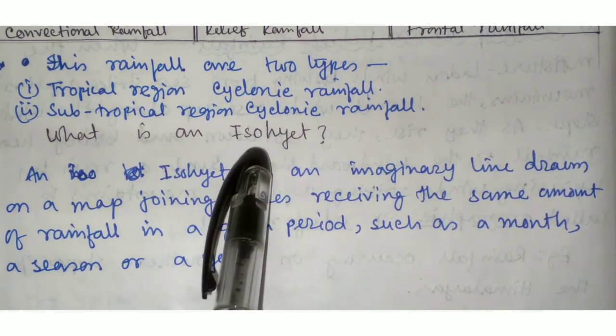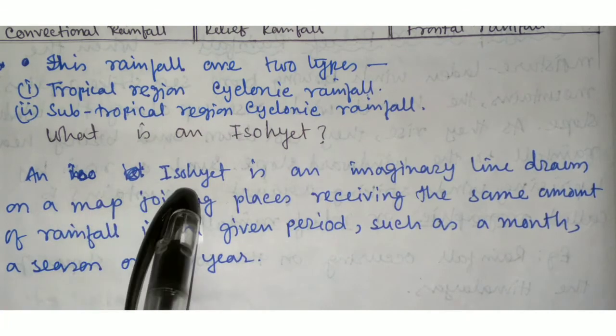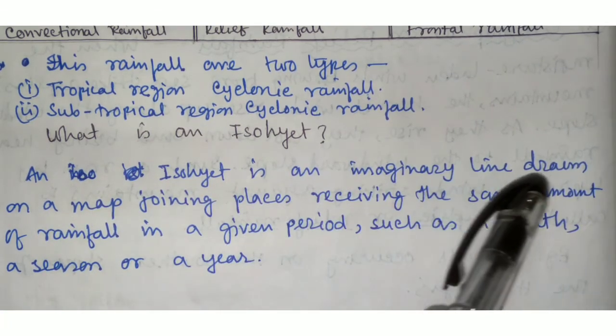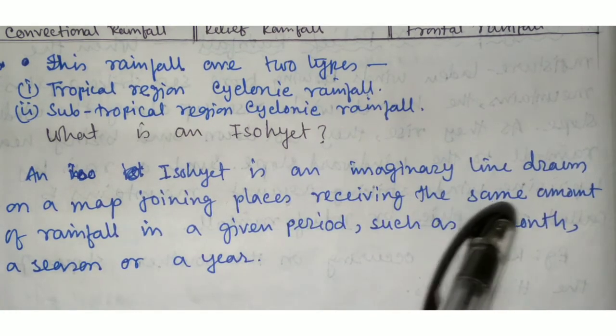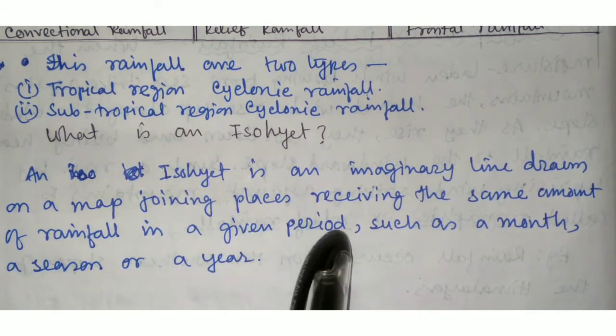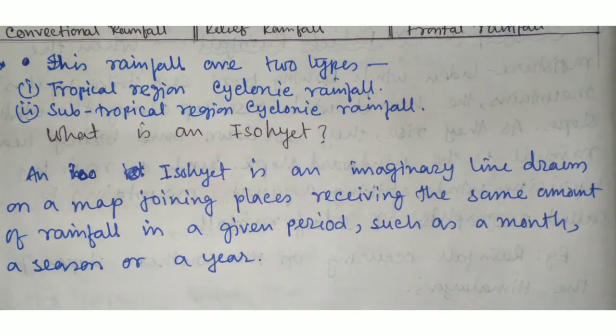What is an isohyet? An isohyet is an imaginary line drawn on a map joining places receiving the same amount of rainfall in a given period, such as a month or a season or a year.